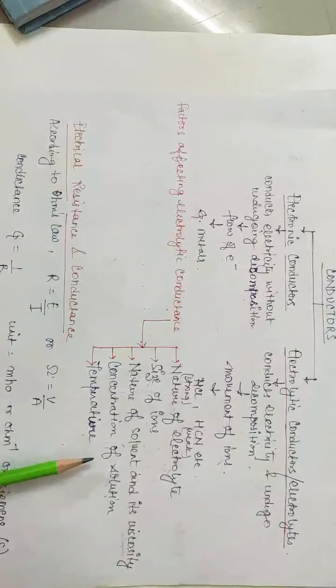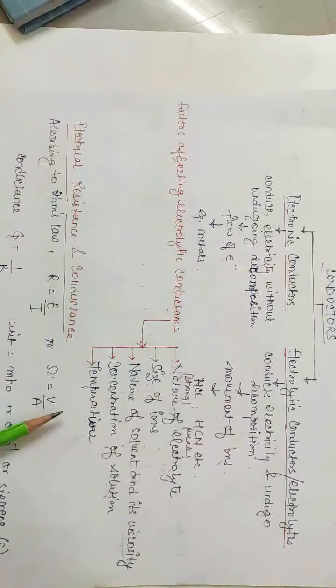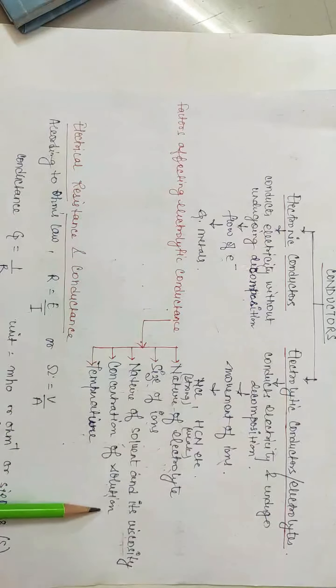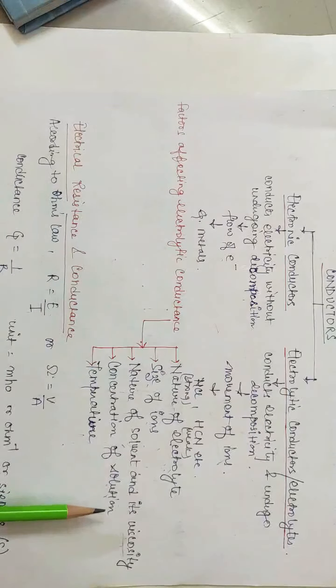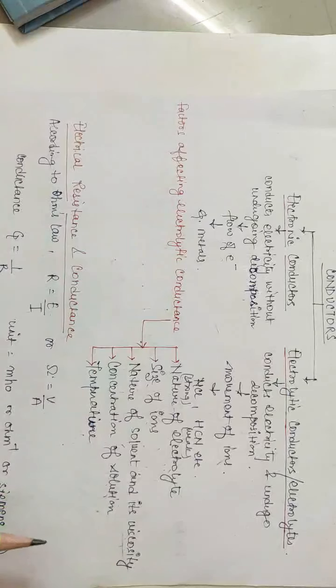With dilution, in case of weak electrolytes, ionization increases and hence conductance increases. In case of strong electrolyte, if we dilute the solution, the forces of attraction will decrease and hence the movement of ion will become easier. So, the electrolytic conductance will be more with dilution.